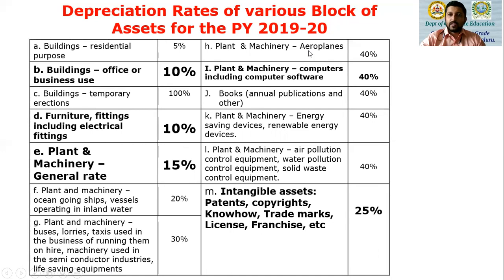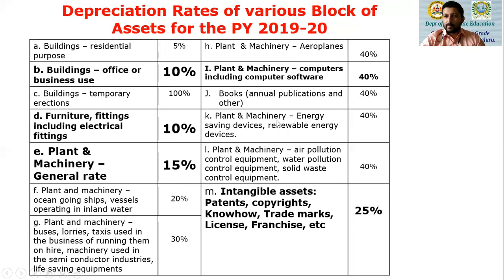Then we have plant and machinery. The category is aeroplanes. The rate of depreciation is 40%. Then we have plant and machinery, computers, including computer software. The rate of depreciation is 40%. Then we have books, annual publication books or other books, you can say, more so in the library. The rate of depreciation is 40%.